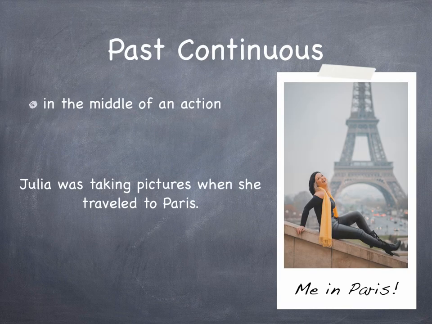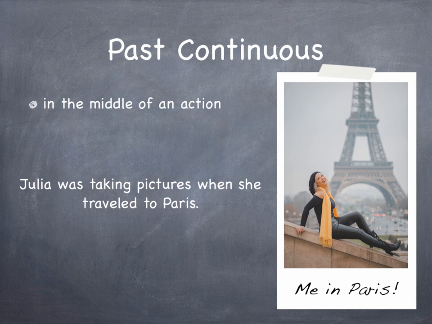Now let's talk a little bit about past continuous. So past continuous talks about being in the middle of an action. For example, Julia was taking pictures when she traveled to Paris. So in her trip, she was taking pictures.